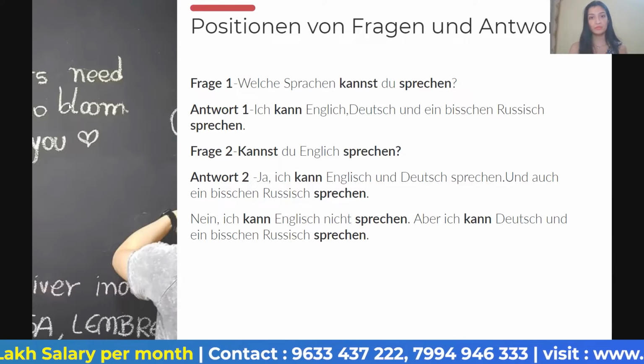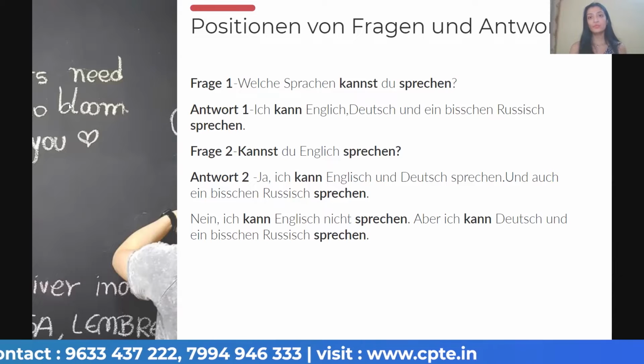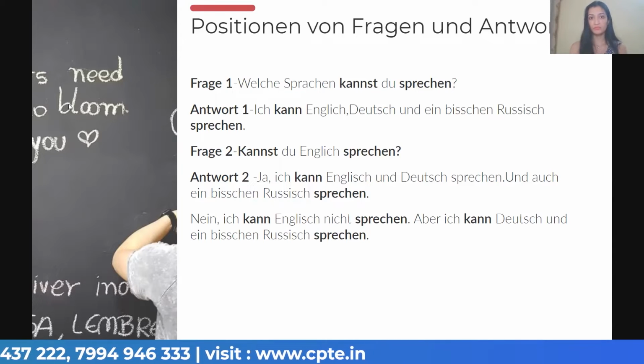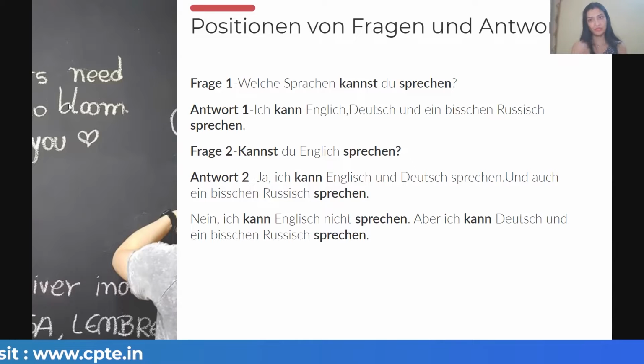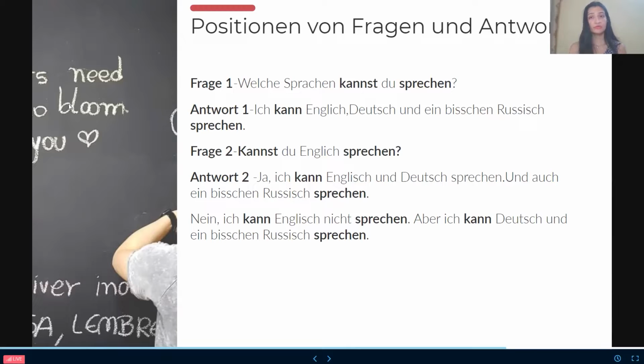So people, you can have a look over here that in question number 1, in the W question, you put the modal verb in the second position and the infinitive verb expression at the end. You are putting the modal verb first, so it will be conjugated according to du, and the second verb will be at the end, in the infinitive, which is the complete form, with no conjugation at all.